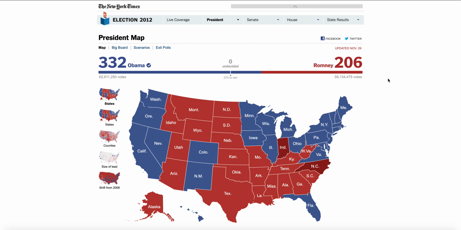And even though the margin was larger, both raw vote-wise and percentage-wise for the popular vote, Joe Biden won fewer electoral votes. Well, this was largely due to the fact that Obama was able to win Florida, Ohio, and Iowa, 3 states that were not won by President Biden. However, Biden was able to carry Arizona and Georgia, 2 states that Obama wasn't able to capture in either of his 2 elections.